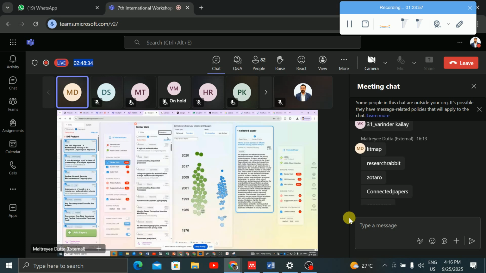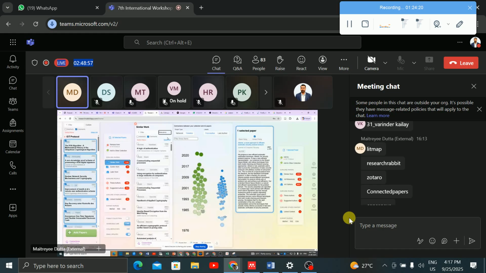ResearchRabbit and the other tools, for example Connected Papers or LitMap, are basically used for writing the literature review. It is used for literature review only.